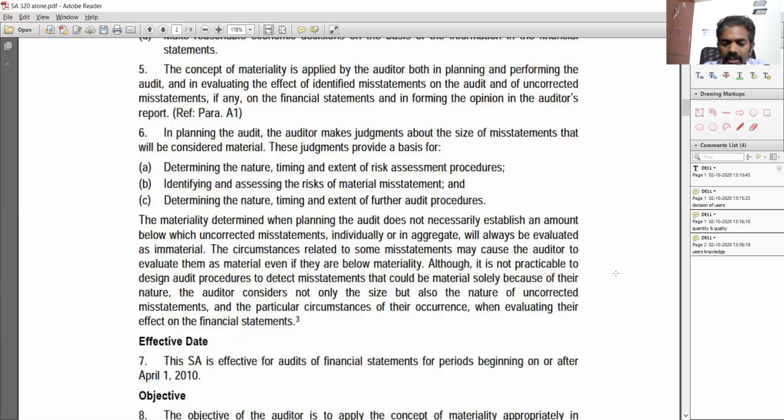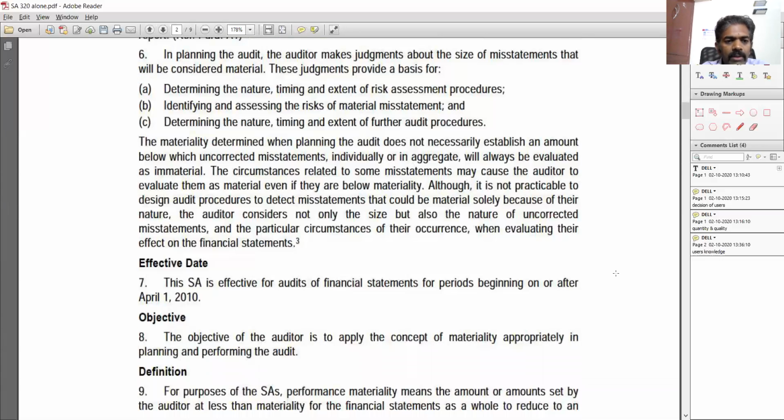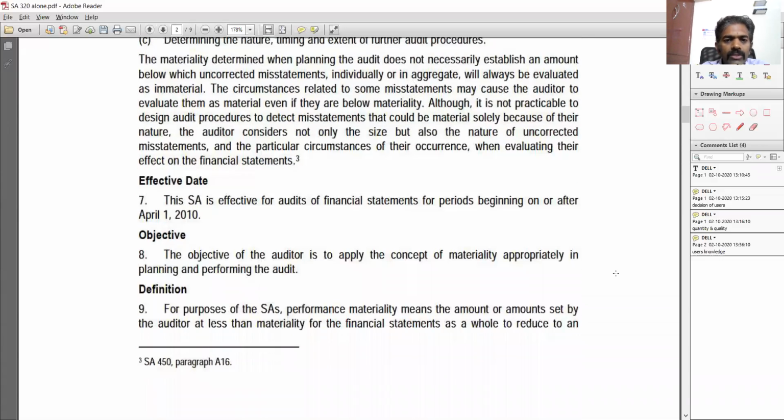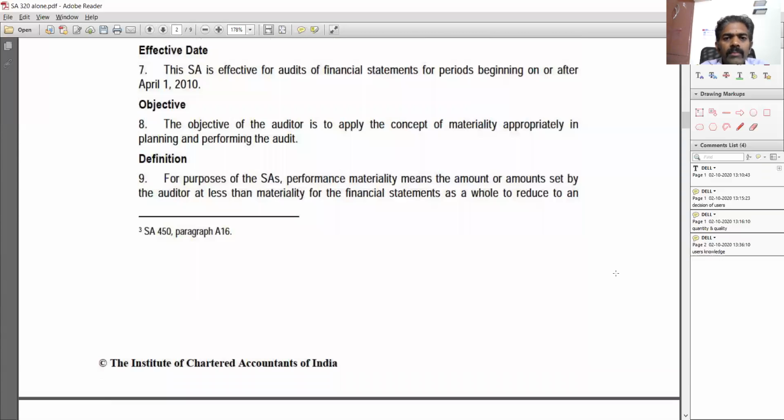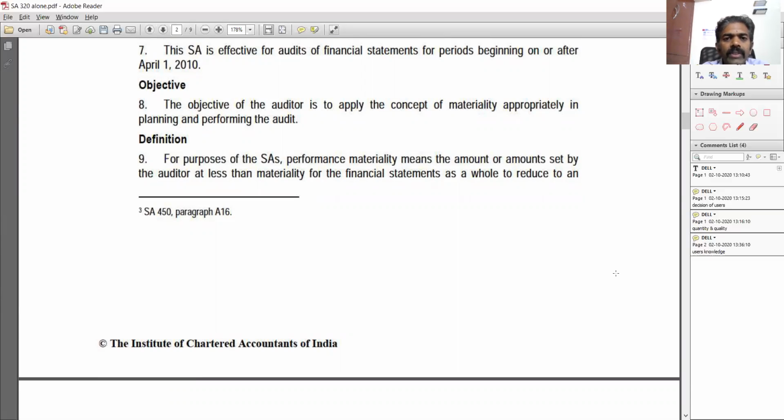Okay, so the effective date of the standard is April 1, 2010. The objective is to apply the concept of materiality appropriately. Performance materiality. So planning materiality, performance materiality, right? Two things are there. So what is performance materiality?